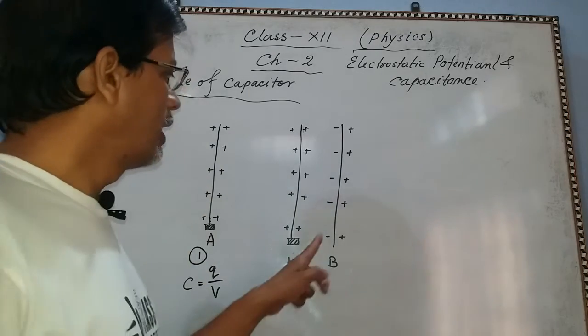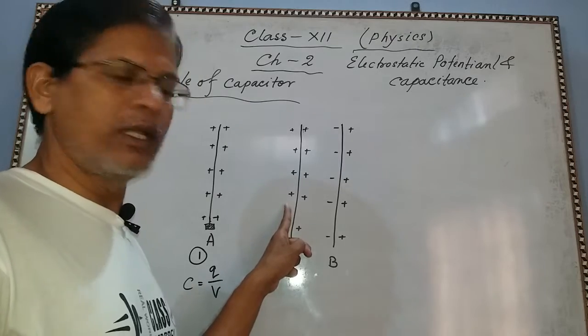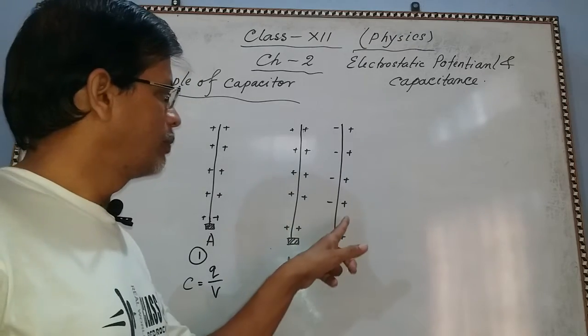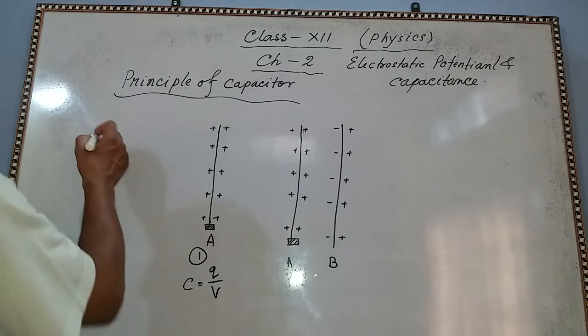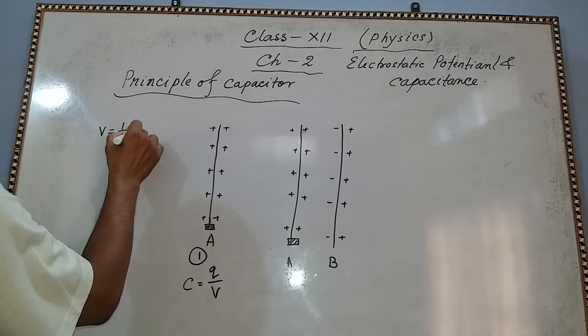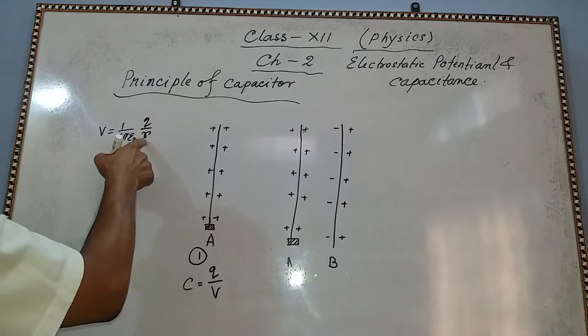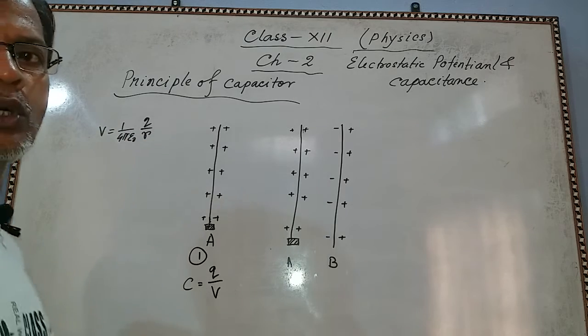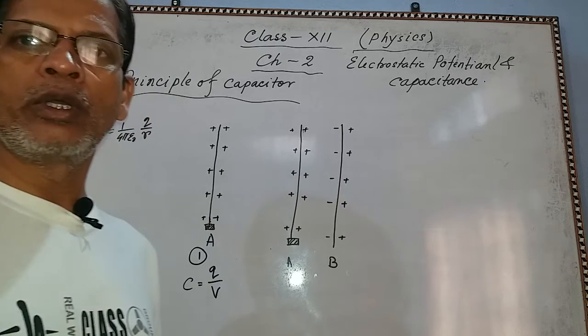Now you see, the negative charge wants to decrease the potential of A, and the positive charge wants to increase its potential. But one thing you see, V equal to 1 by 4 pi epsilon naught Q by R. So it is inversely proportional to R. If distance is less, potential will be more.